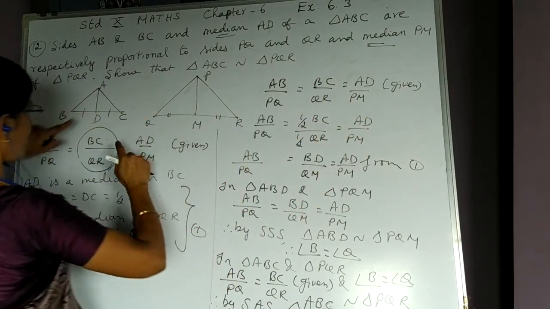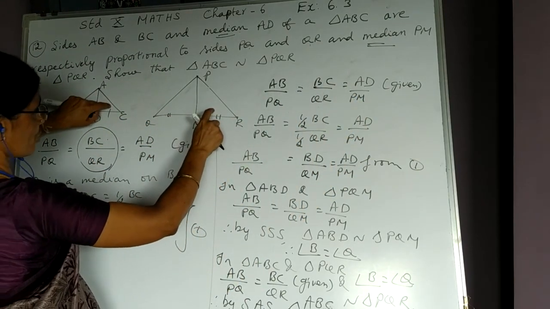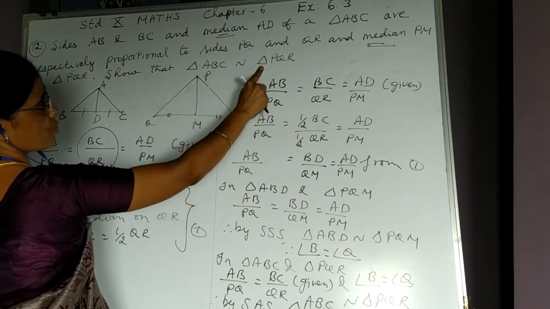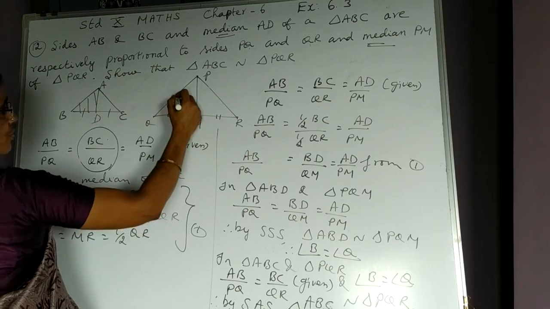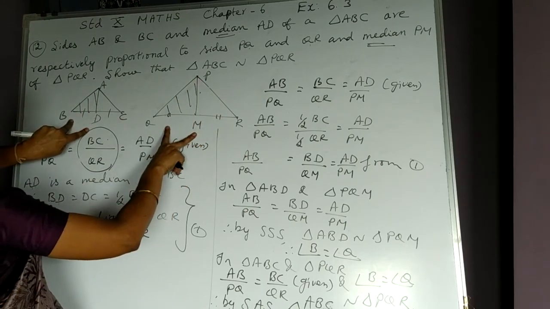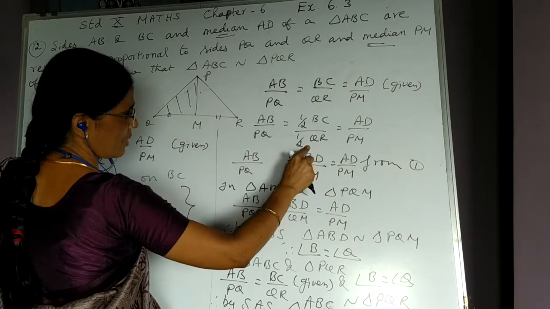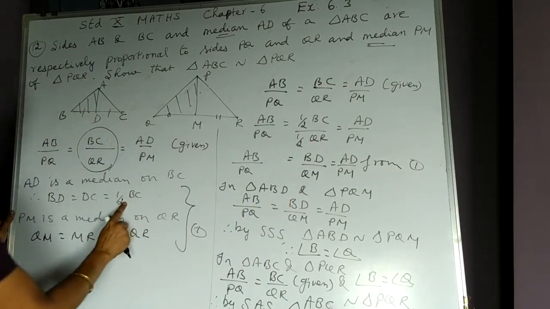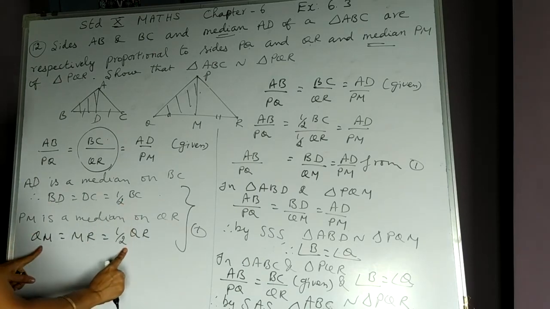In order to prove triangles ABC and PQR similar, only if we prove triangles ABD and PQM similar can we prove them. Therefore, we are targeting to prove these two triangles similar. So I need BD and QM. Therefore, I divide BC by 2, QR also by 2. In the place of half of BC, I have replaced BD. In the place of half of QR, I have replaced QM.